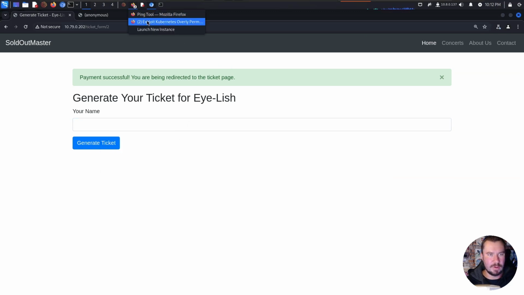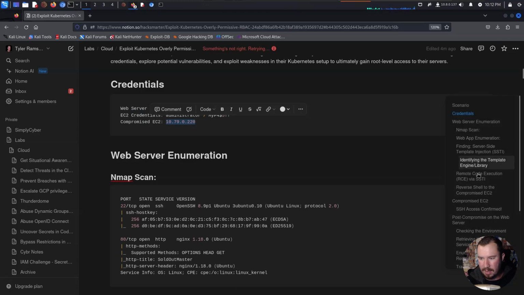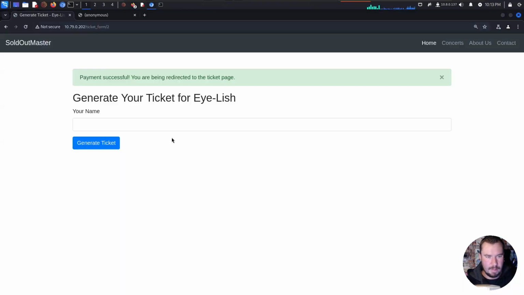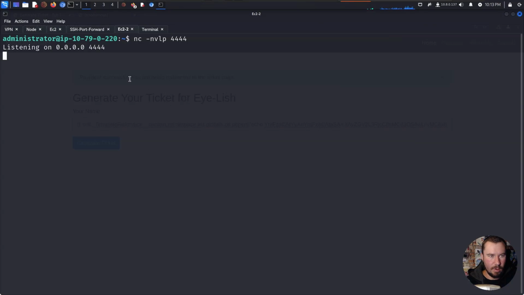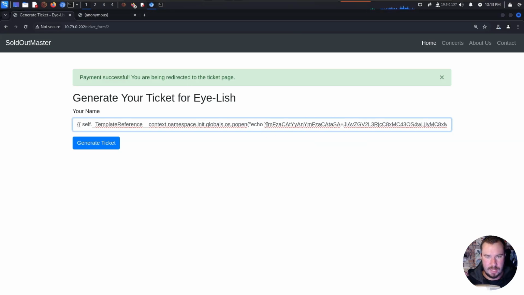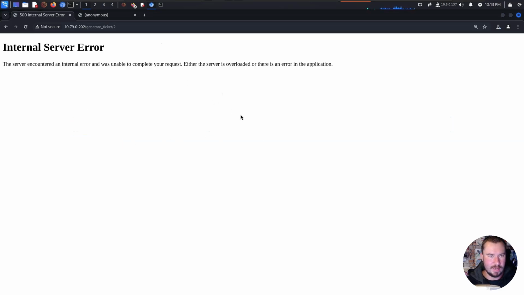And if we jump back to our notes that we were using before, we do have the remote code execution syntax right here. So we'll copy that over to here. We'll open up our terminal. We'll copy the new base64 encoded string. We will replace the old base64 encoded string with our new one to hopefully catch another shell. We will generate the ticket and it will break.